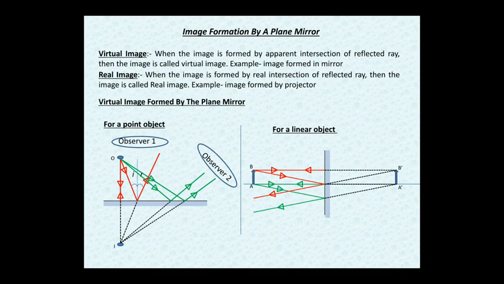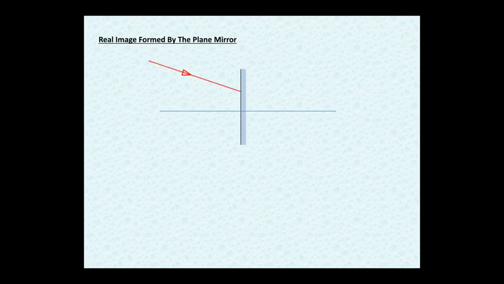Now a plane mirror also forms a real image. Let us see how. Real image formed by a plane mirror. Again we have taken a plane mirror. Let us see an incident light like this. It gets reflected and goes back. Again an incident light like this. It gets reflected and goes back. Now we get an intersection point. This intersection point is formed by two reflected rays. So there must be an image. We get an image I.